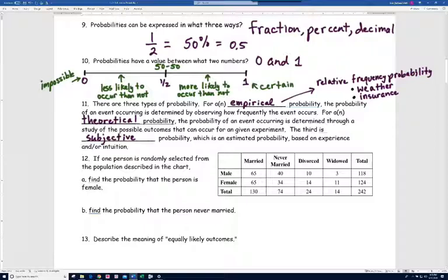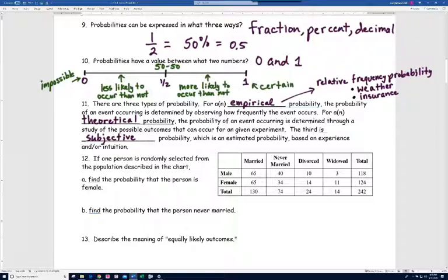A great example of that is people that are terrified to get on an airplane because they truly believe that they're going to die. The bottom line is you have a better chance of dying when you get in your car each day and you go off to drive to work. If you look at the probabilities, your chances of dying on an airplane are a lot smaller. But that doesn't mean that our feelings aren't going to be different or think differently than that. That's what we call subjective probability.